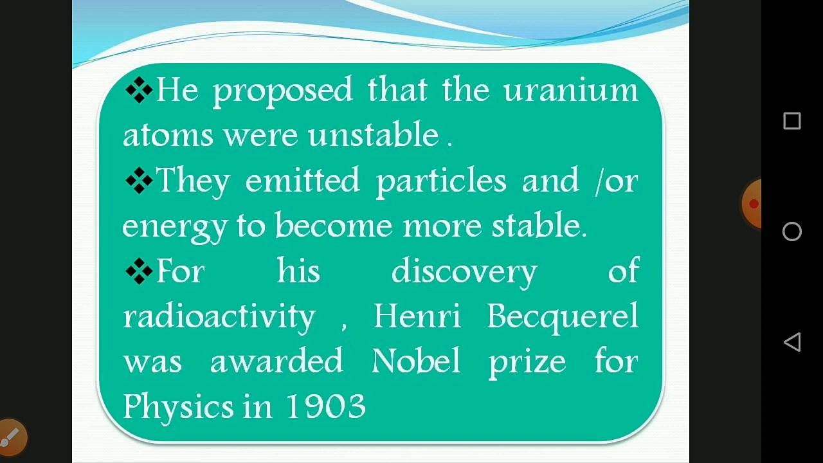Apparently, the uranium radiates something that could affect a photographic plate. This phenomenon was called radioactivity. The uranium was identified to be a radioactive element. For his discovery of radioactivity, Henri Becquerel was awarded the Nobel Prize in Physics in 1903.